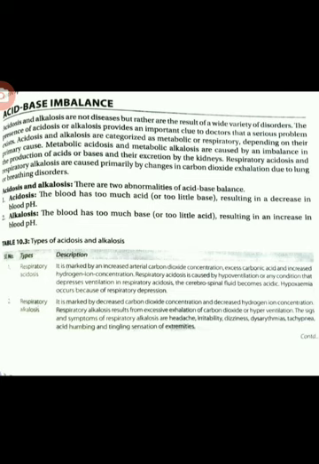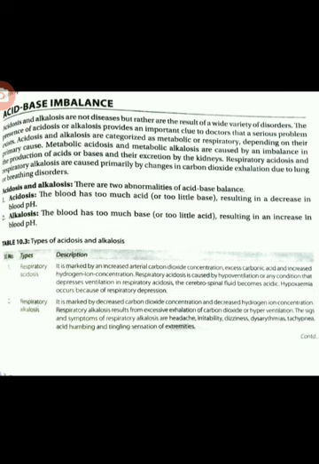What is respiratory acidosis? Already we have seen, if there are any breathing disorders or lung disorders, the person may suffer with these disorders. The primary change is in carbon dioxide exhalation, which leads to respiratory acidosis and respiratory alkalosis. Respiratory acidosis is marked by an increased arterial carbon dioxide concentration.